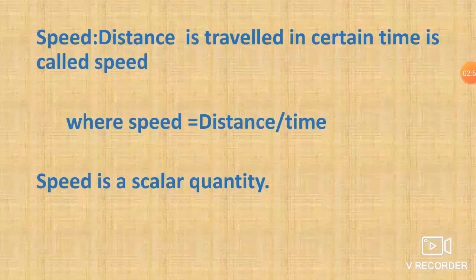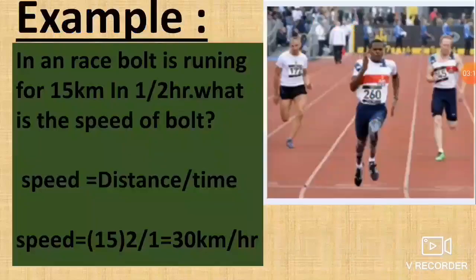Speed. Distance travelled in a certain time is called speed, where speed is equal to distance by time. Speed is a scalar because it does not have direction.